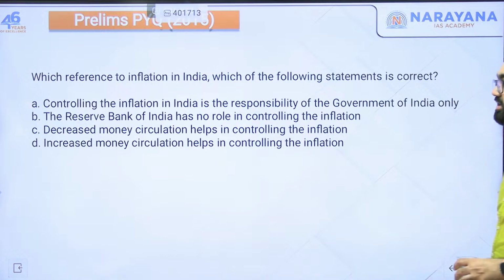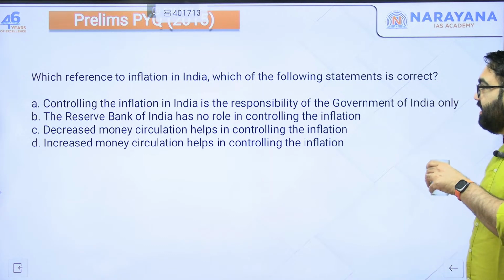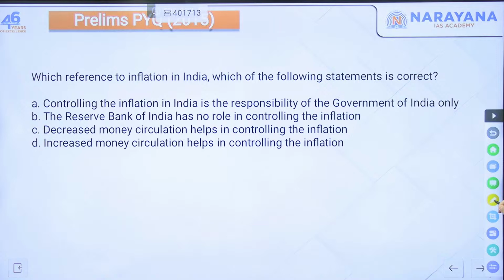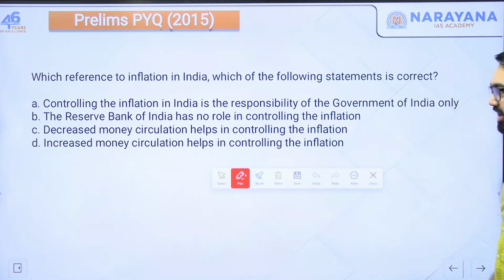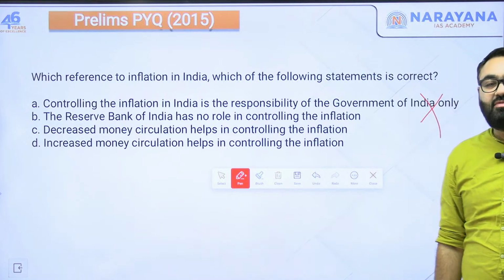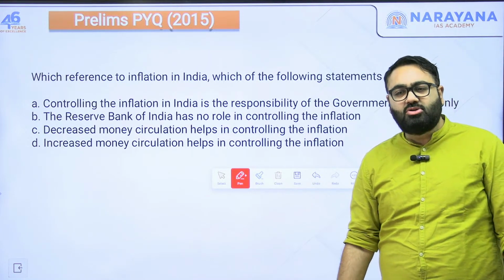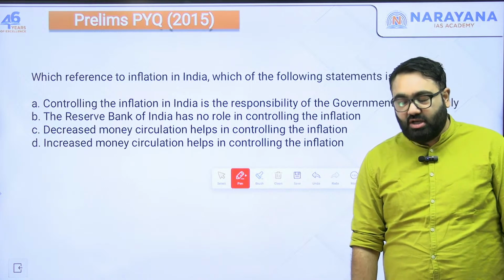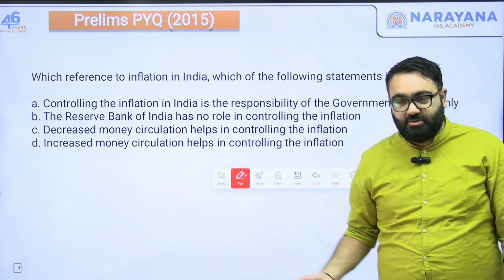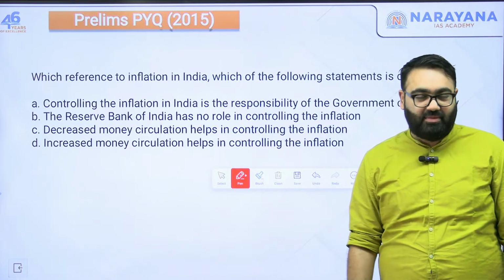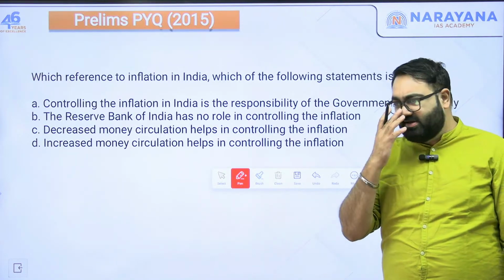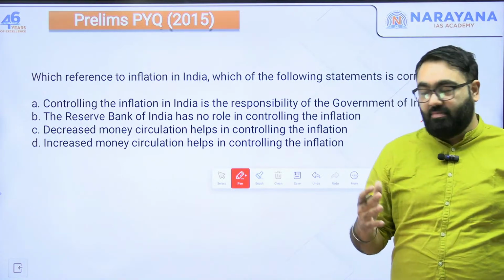Alright, the question is, with reference to inflation in India, which of the following statements is correct? First, controlling inflation in India is the responsibility of the government of India only. No. On the contrary, it is the primary responsibility of the RBI, Reserve Bank of India. Government also plays an important role here because the government knows if inflation becomes too much, it will harm the election prospects. If they go and ask for votes, people will not vote for them because there's too much inflation, too much price rise. The primary responsibility is with the RBI.